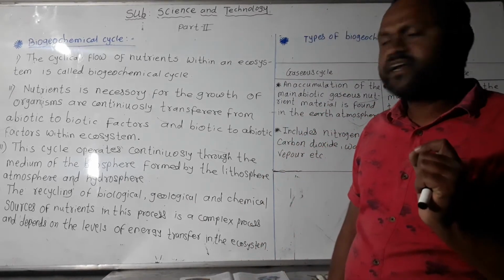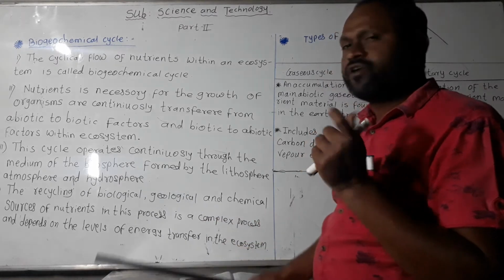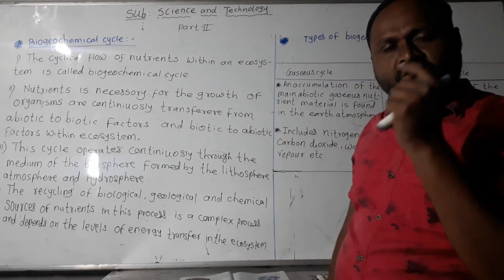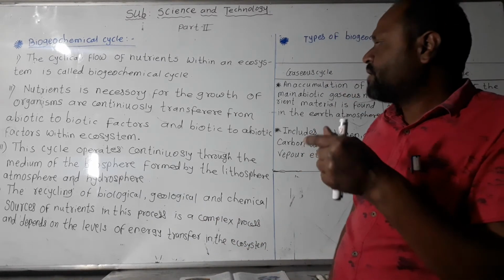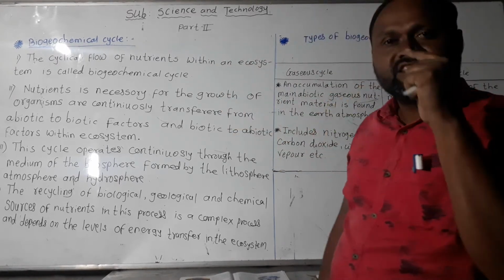This cycle operates continuously through the medium of the biosphere. What is meant by biosphere? Bio means the organism, and sphere means the surrounding in which the organism can survive.